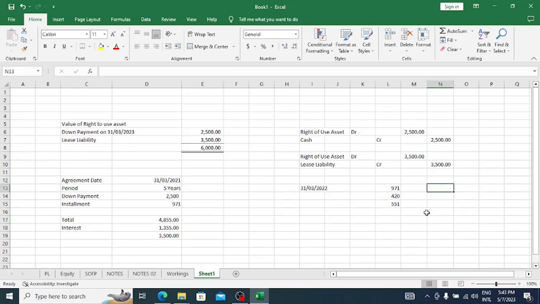How can we calculate? 3,500 minus 551, that is 2,949. This should be recorded under the non-current liabilities.